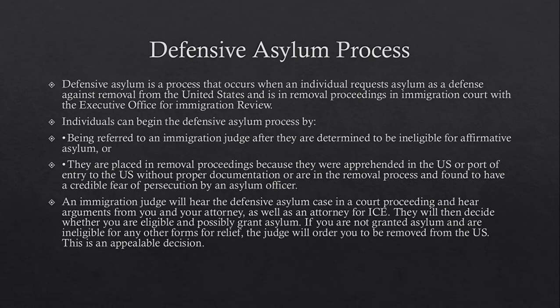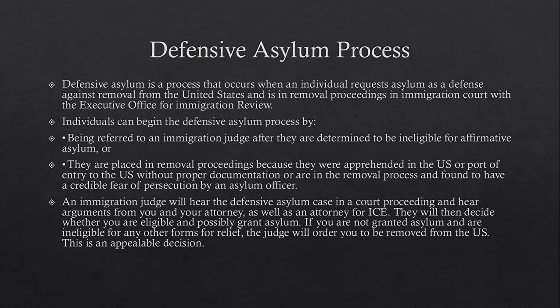Individuals can begin the defensive asylum process by being referred to an immigration judge after they are determined to be ineligible for affirmative asylum, or they are placed in removal proceedings because they were apprehended in the United States or a port of entry into the U.S. without the proper documentation, or they are already in the removal process and found to have a credible fear of persecution by an asylum officer.